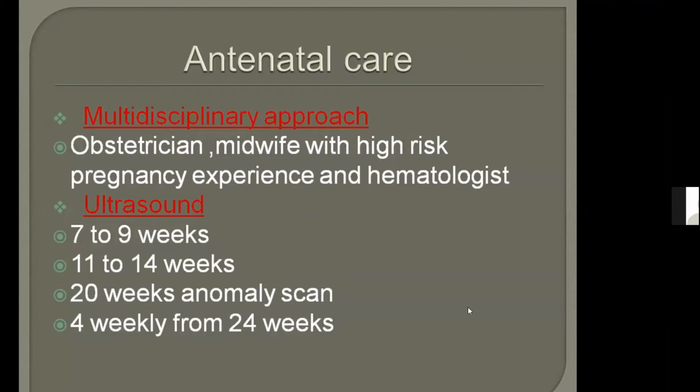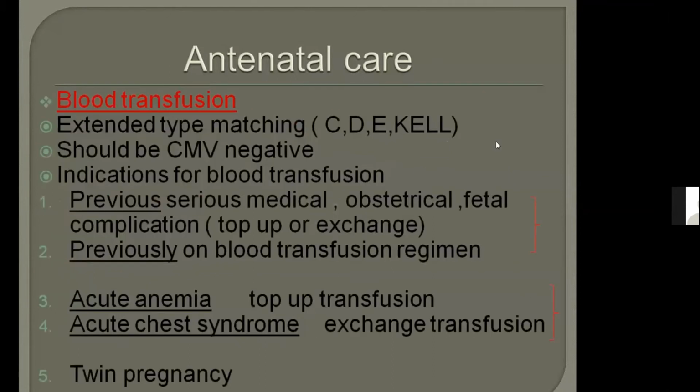Can you tell me when we are going to do ultrasound? Four scans: 7 to 9 weeks, 11 to 14, and 20 weeks anomaly scan, and then if there are growth restriction risk factors, then 4 weekly from 24 weeks. Good, very good. And anyone else tell me what members are present in the multidisciplinary team of sickle cell disease? Consultant obstetrician, midwife with experience for high risk pregnancy, and hematologist. Yes, very good. Minha, yes, you are right.